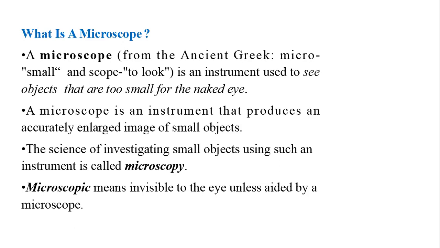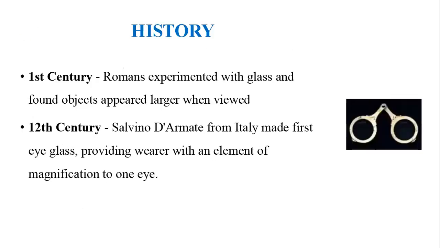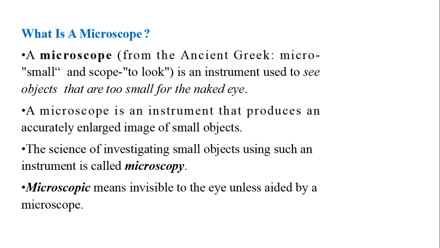And this is an instrument that produces an accurately enlarged image of small objects. Means this instrument is creating an exact enlarged image of the small objects.